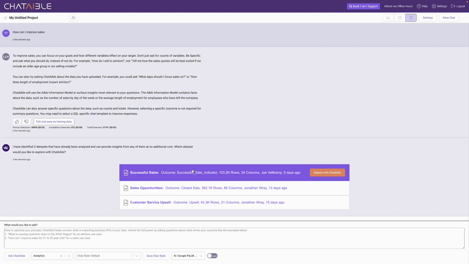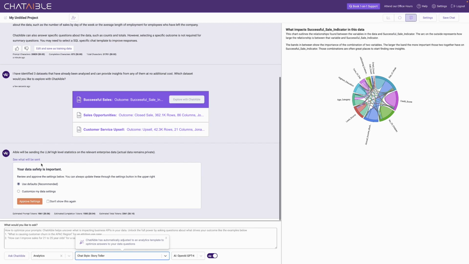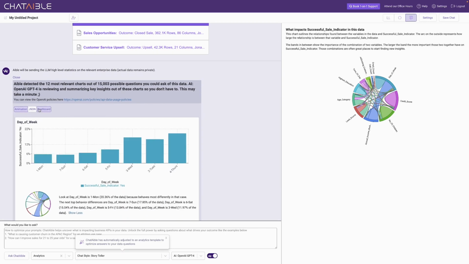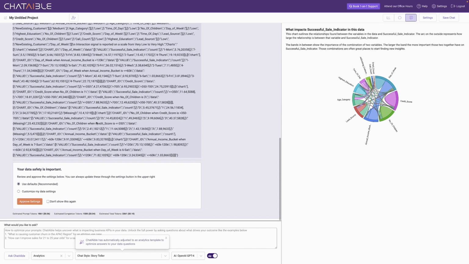But notice it has also identified certain data sets that it can use to give me a better response. And it has recommended this chat style storyteller, which is an analytics chat style. And it's asking me questions on what information will be sent to GPT in this case. And I can change it out and see what the JSON would be.